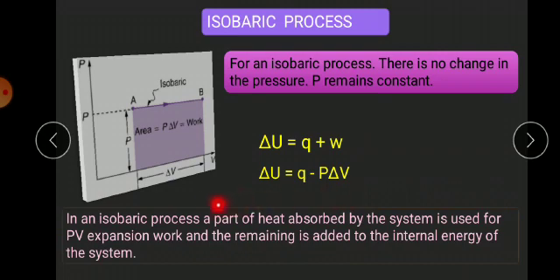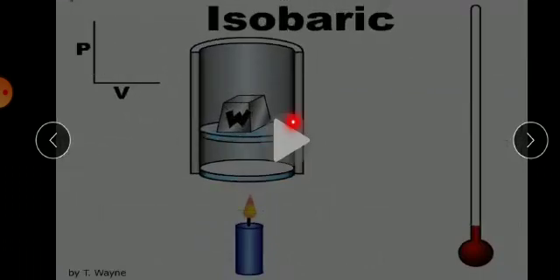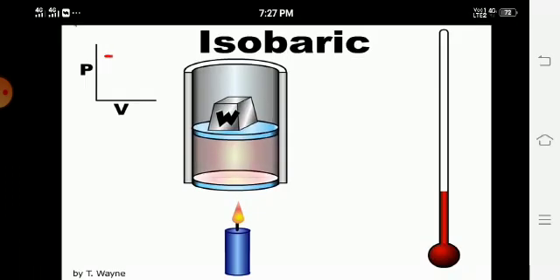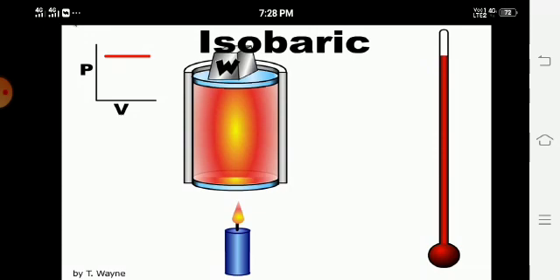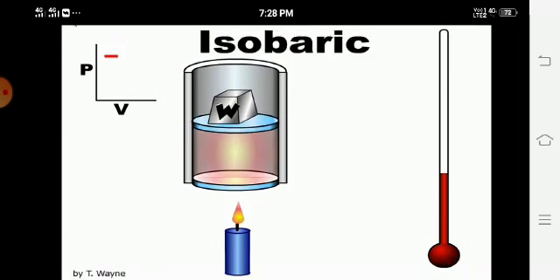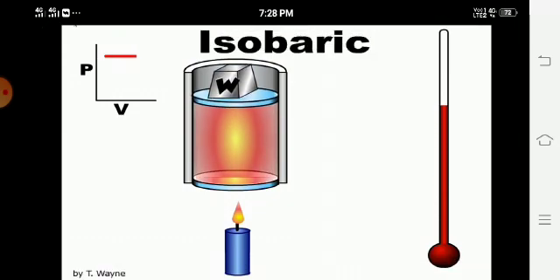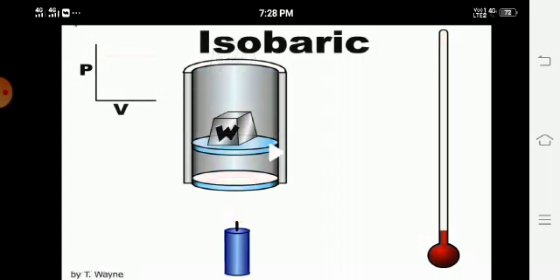In the isobaric process, a part of the heat absorbed by the system is used for PV expansion work, and the remaining is added to the internal energy of the system. Here, which one remains constant? Pressure remains constant. So we shall see the graph now. See here, when the work is done on the system, only the temperature is raised in the thermometer, isn't it? The straight line in this graph denotes that the pressure is constant, but the temperature is increased. That is the isobaric process.